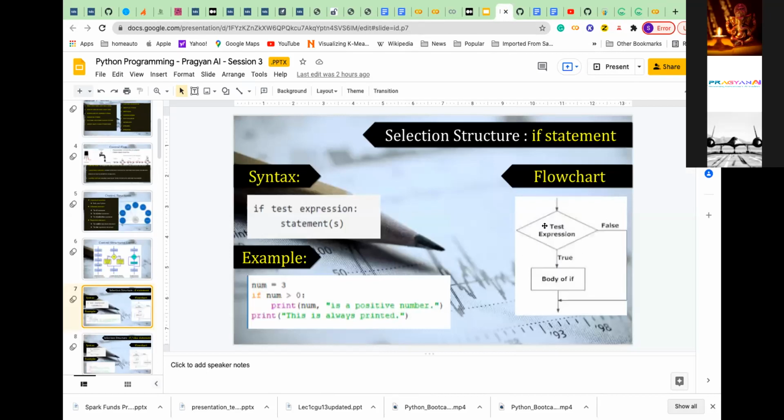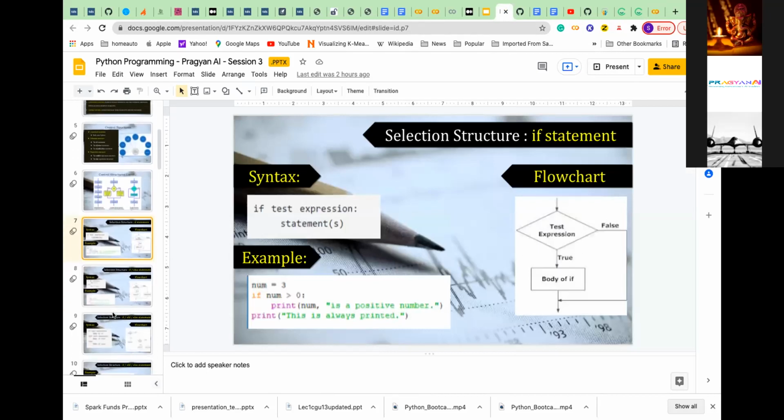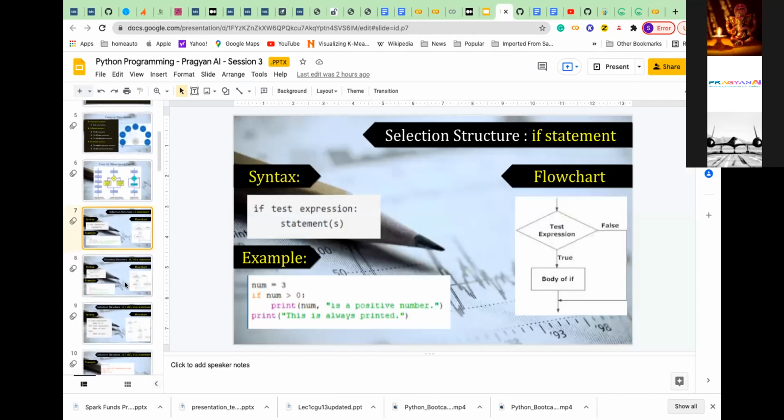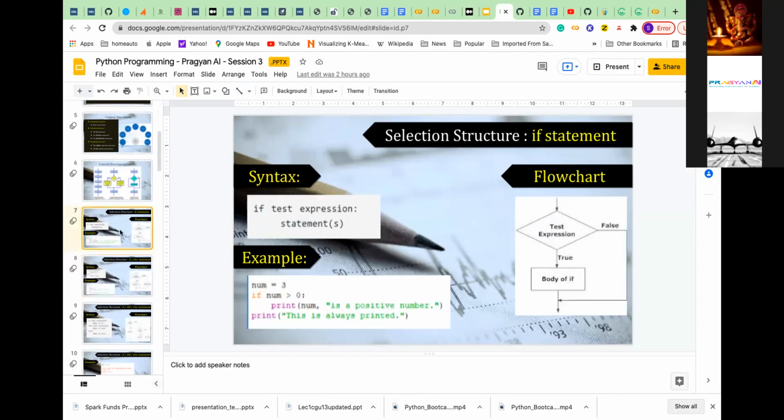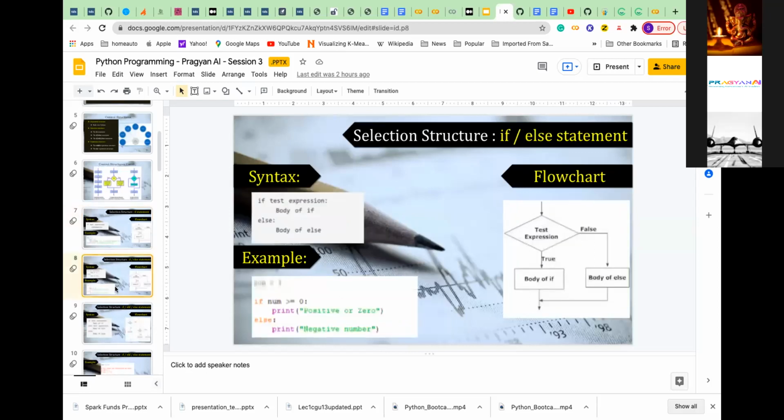I hope this is a simple one if you have done programming. The next thing is the if and else statement. In the first case, if true only, I'm trying to do something. But what if I have something to do if the condition is false? Then we add something called the else portion. If this is false, it will go to the else body.